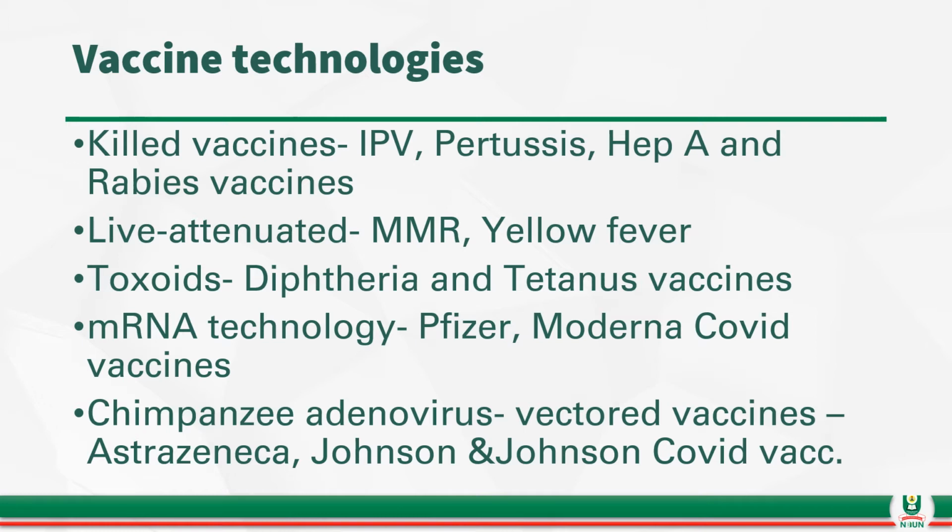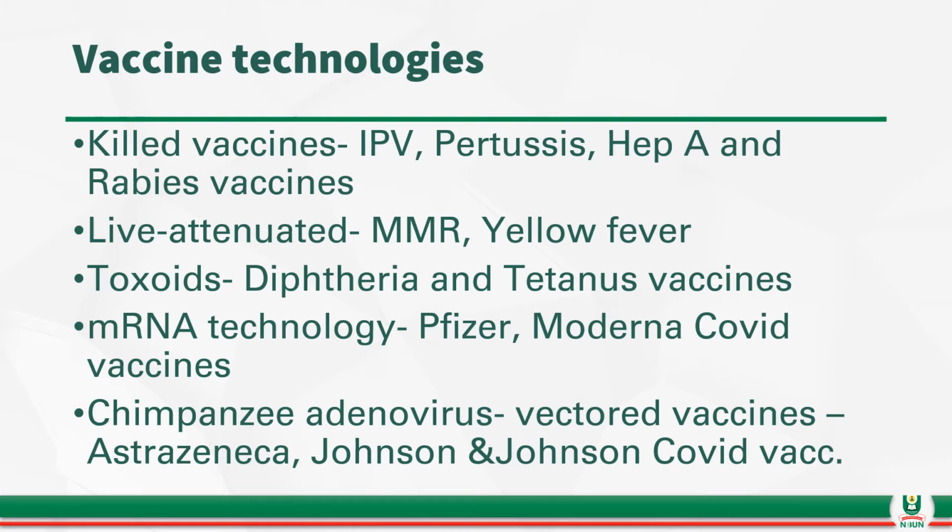Such toxoid vaccines also stimulate an immune response. Examples in the toxoid family are the diphtheria vaccines and the tetanus vaccines, the common tetanus toxoid vaccines that we would take. They are toxoids, diphtheria toxoid vaccines.